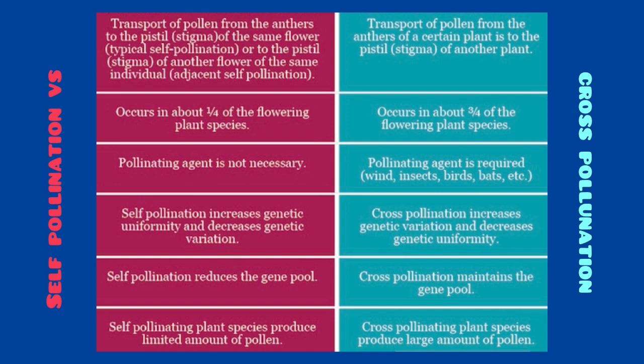Self-pollination increases genetic uniformity and decreases genetic variation, while cross-pollination increases genetic variation and decreases genetic uniformity. Self-pollination reduces the gene pool, while cross-pollination maintains the gene pool. Self-pollinating plant species produce a limited amount of pollen, while cross-pollinating plant species produce a large amount of pollen.